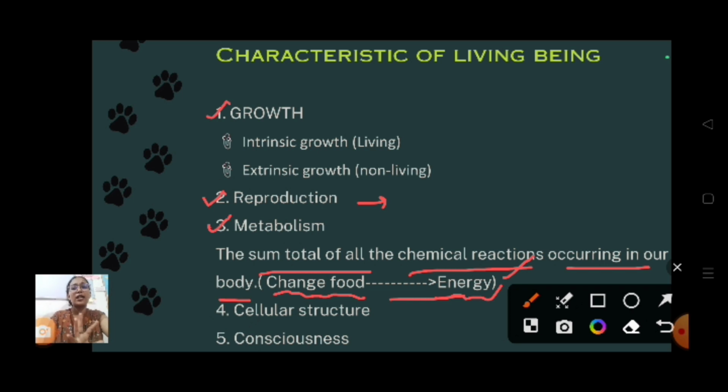So this we can find only in living creatures. In non-living creatures we can't find it. For example, this is a pen. It is not eating to gain energy, but I am having food to gain energy. Getting my point? Okay, so understood the concept of metabolism?